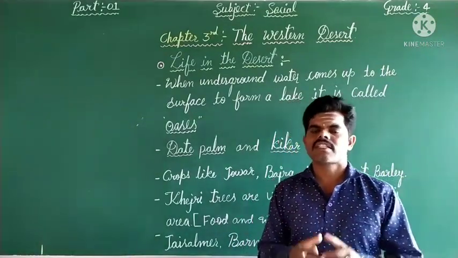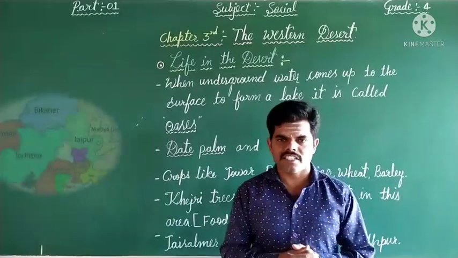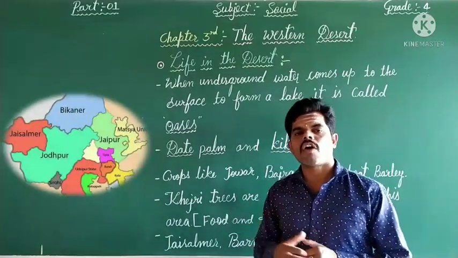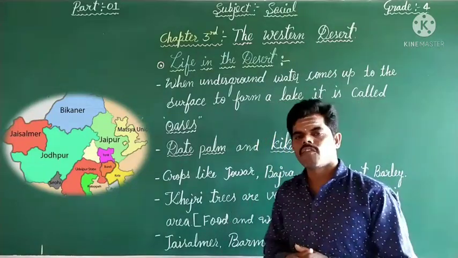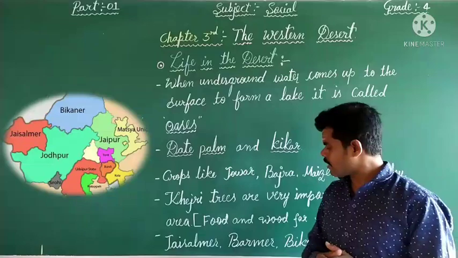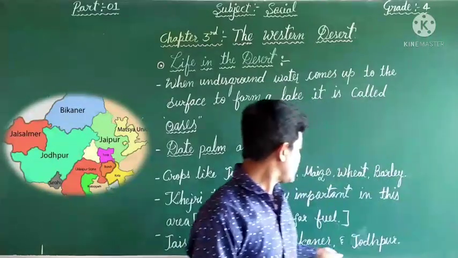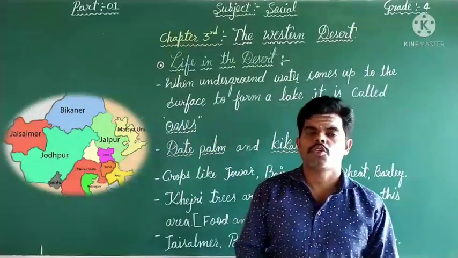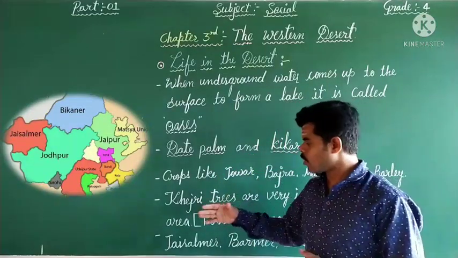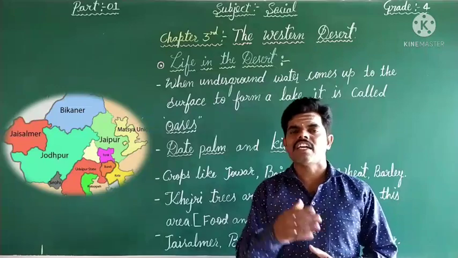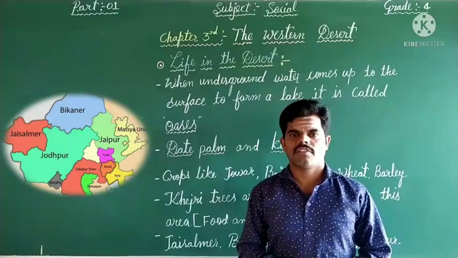And one more thing, some important districts of the Thar desert in the Rajasthan state are, for example, Jaisalmer, Barmer, Bikaner and Jodhpur. So these are the districts that make up the Thar desert region in the Rajasthan state.